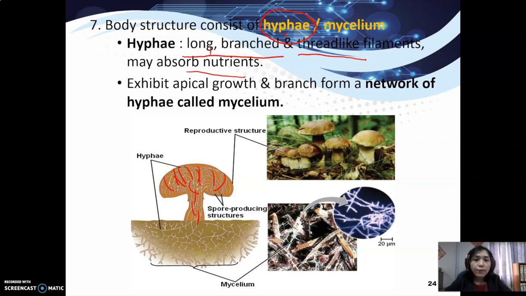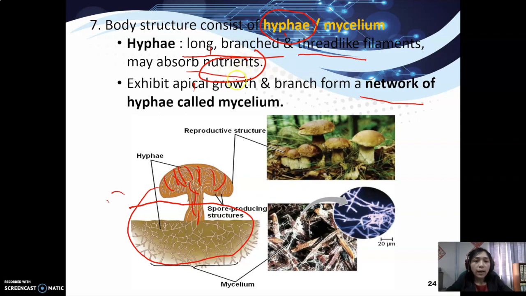When the hyphae become a network, this network of hyphae is known as mycelium. As in the diagram below here, a network of hyphae becomes mycelium.